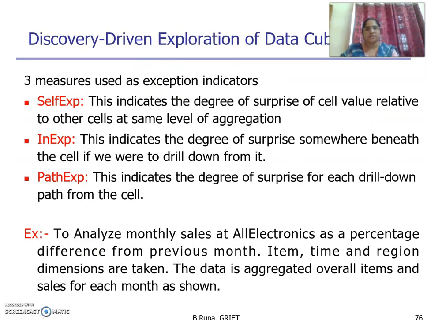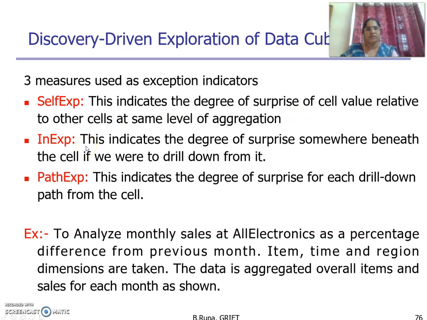We have three measures used for the exception indicators: self-exception, in-exception, and path exception. Self-exception indicates the degree of surprise of a cell value relative to the other cells at the same level of aggregation. In-exception indicates the degree of surprise somewhere beneath the cell if we drill down from it; it is not in the same level of aggregation.